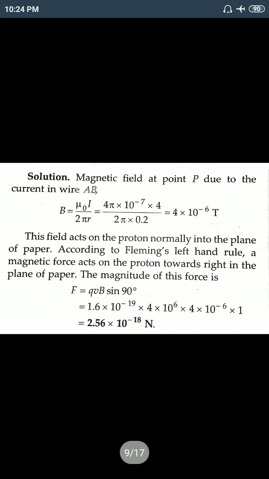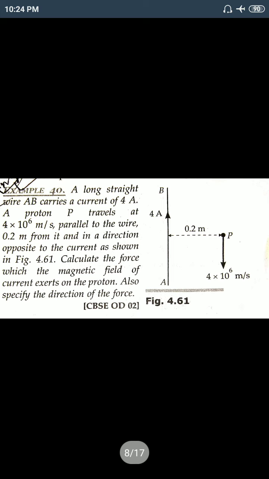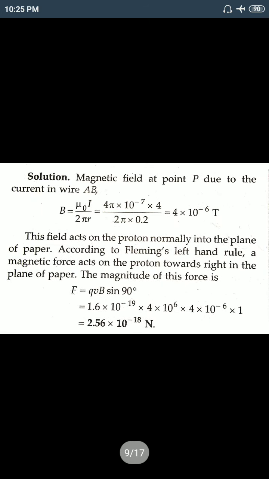So look at this diagram carefully first, then I will tell you. This is a long straight wire. For a long straight wire, what will be the expression of the magnetic field? We know that B equals mu 0 I by 2 pi r. If we put the values in, the I value is given and r is 0.2 meter. So we get the magnetic field value 4 into 10 to the power minus 6 Tesla.